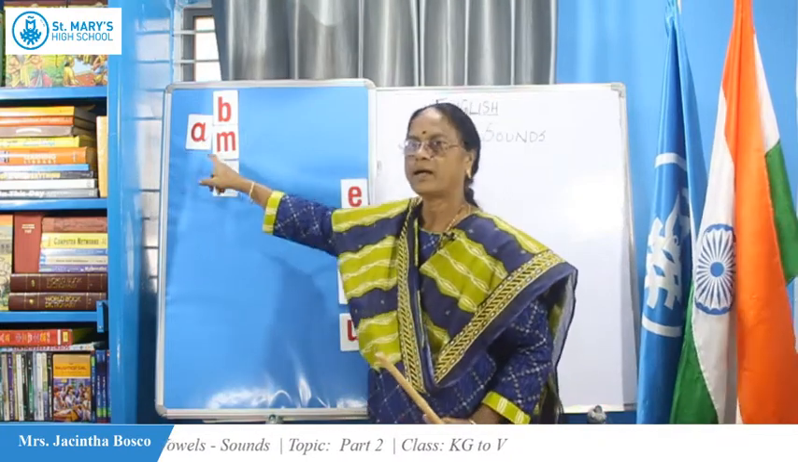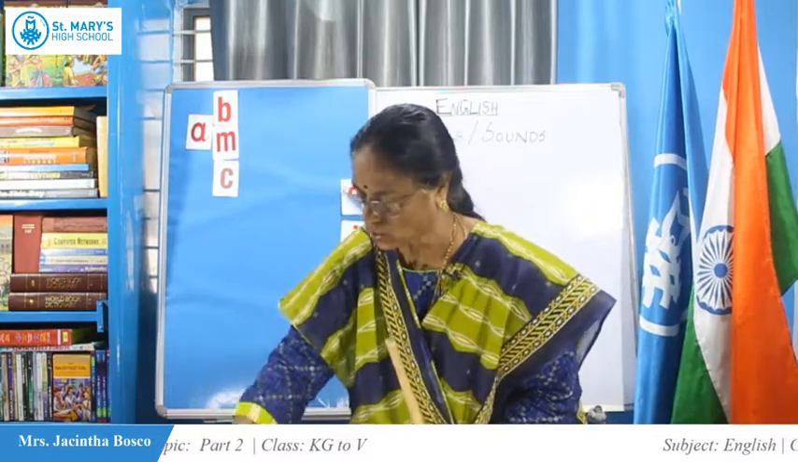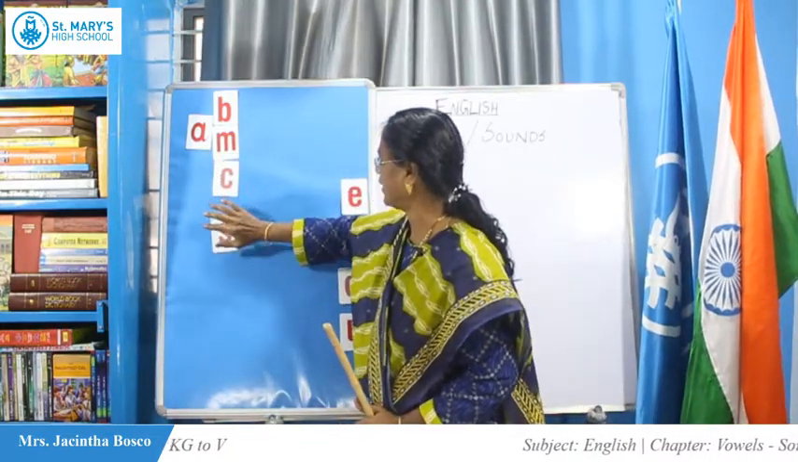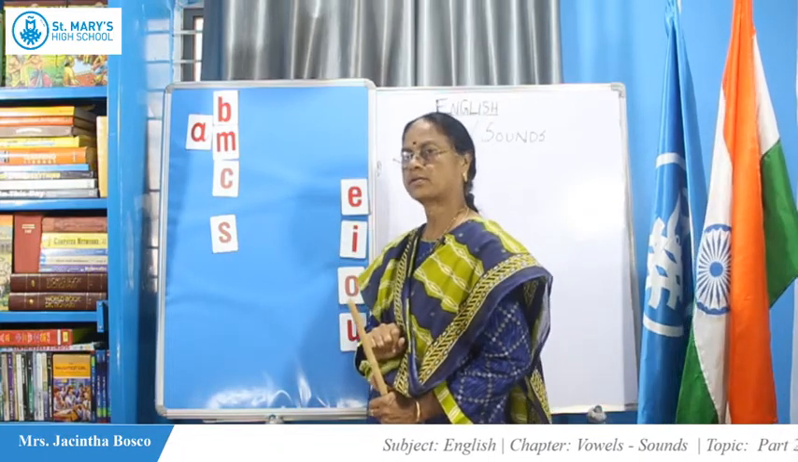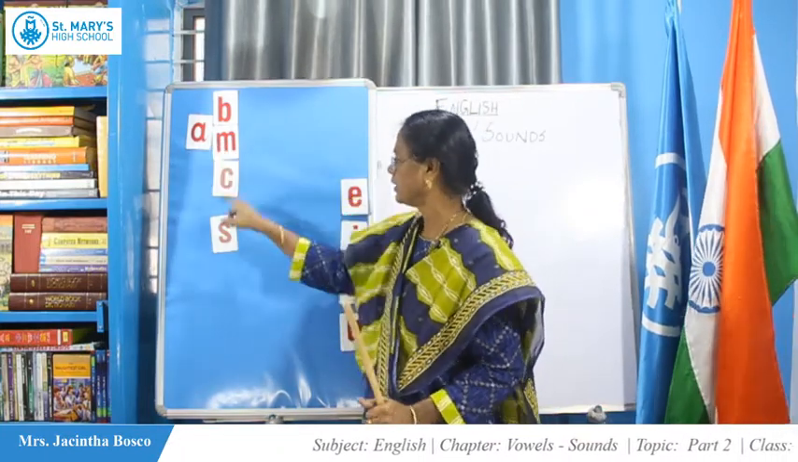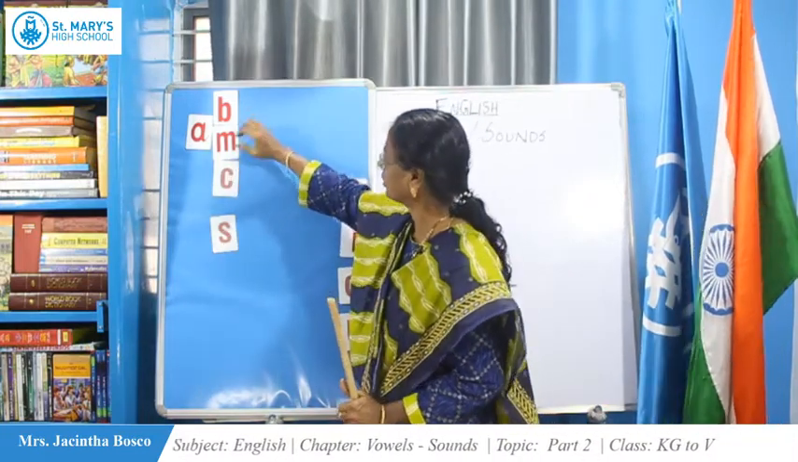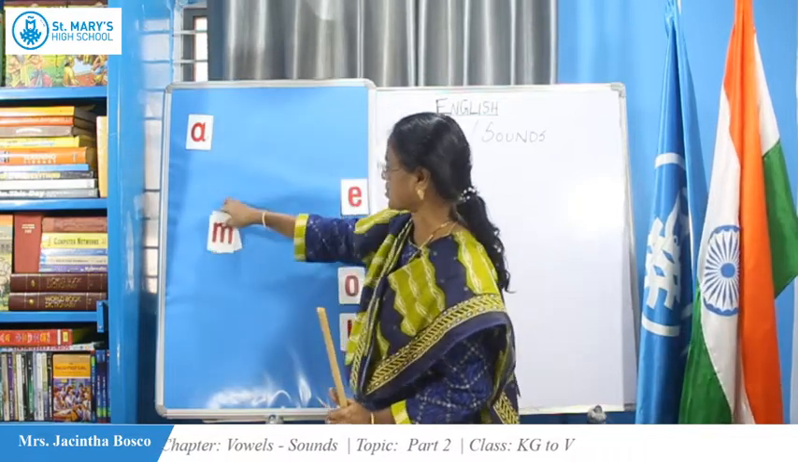Now let us see C. What do you get? Ak. Right? Let's go for the next letter. If you add A and S, what do you get? A says A, S says sa. As. Right? So now we will go for 3-letter words.